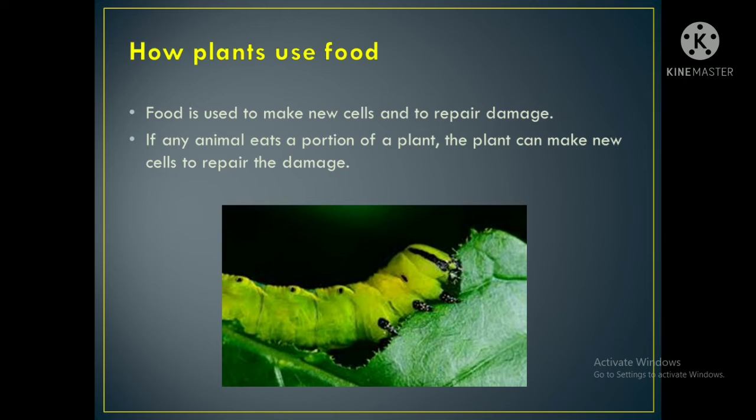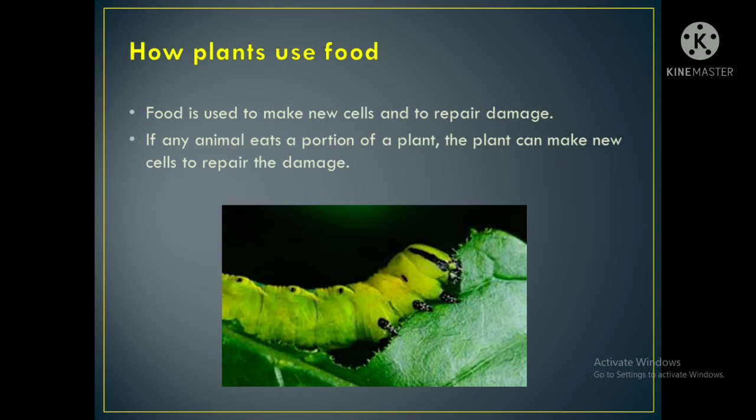Now see. Food is used to make new cells and to repair damage. If some damage is there in the plant, that food will help them, and it will make new cells. If any animal eats a portion of the plant, it can make new cells to repair the damage. Like if you get cut sometimes, what will happen? Immediately blood clotting will be there. One brown color you can see, no? And we have cells in our body, which help to repair the damage. Similarly in plants also, it will help the plants. So they use the food in that way.